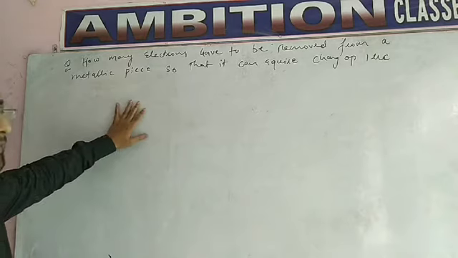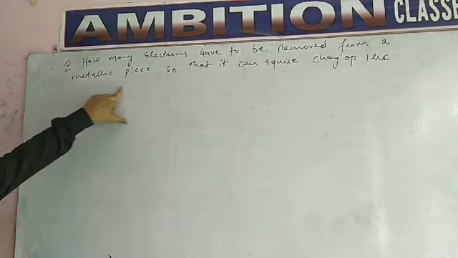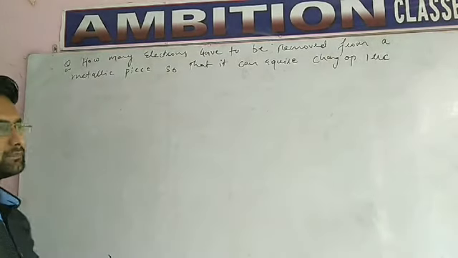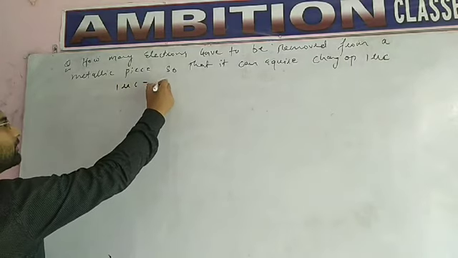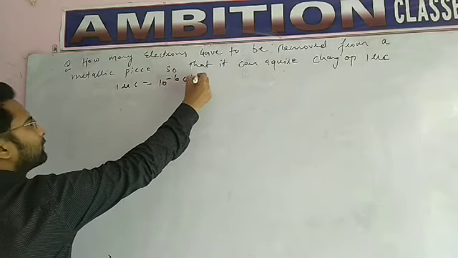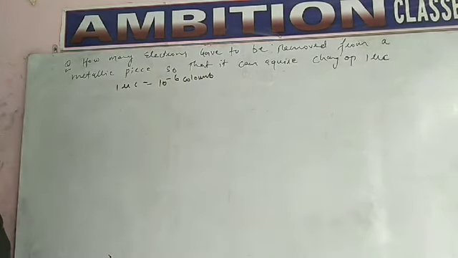So students, this is our question. How many electrons have to be removed from a metallic piece so that it can acquire a charge of 1 microcoulomb? Students, 1 microcoulomb equals 10 power minus 6 coulomb. Okay students, then what we have to do?